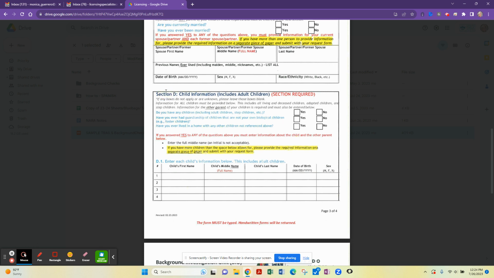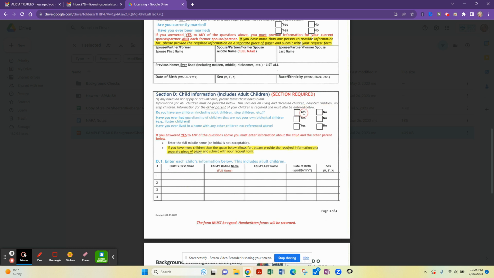Section D asks for child information, including adult children. Here, there are 3 questions for you to answer. The first one reads, do you have any children, including adult children, stepchildren, etc.? Second question reads, have you ever had guardianship of children that are not your own biological children? For example, foster children. The last question reads, have you ever lived in a home with any other children not referenced above? If you mark no to all of these 3 questions, you can move on to section E.